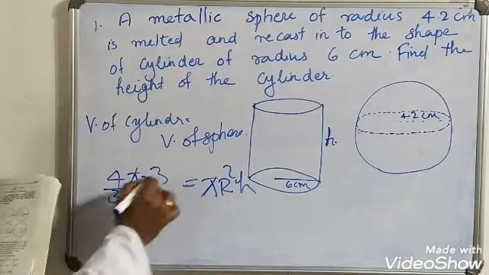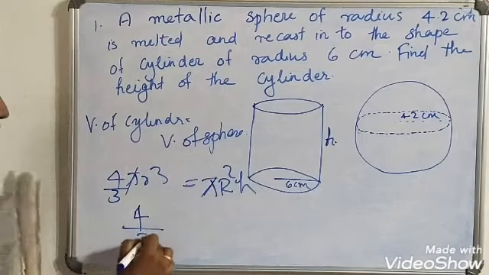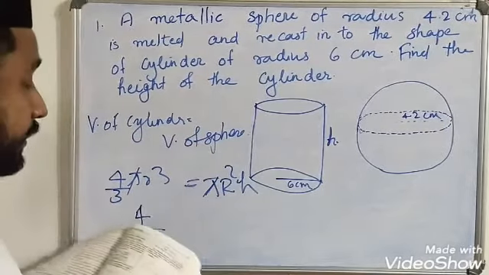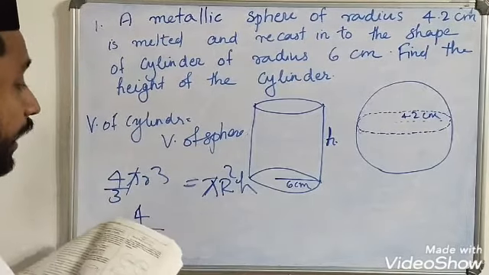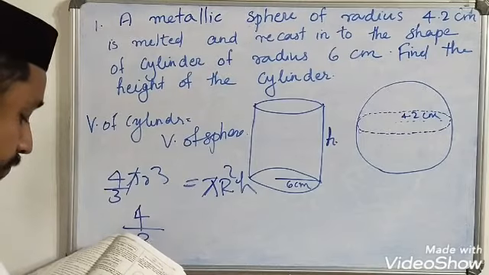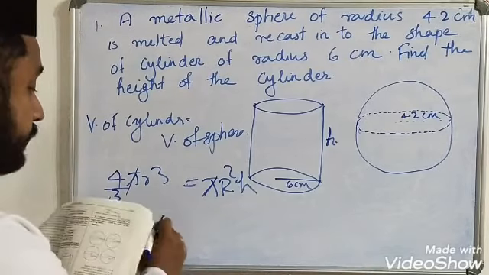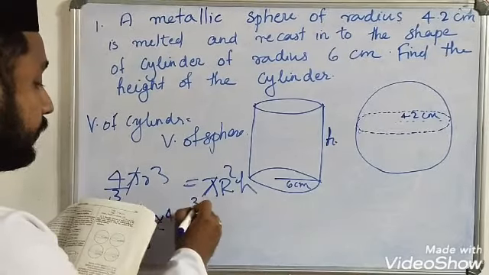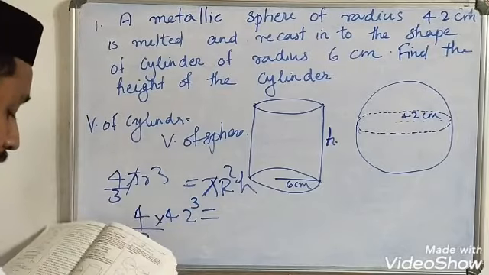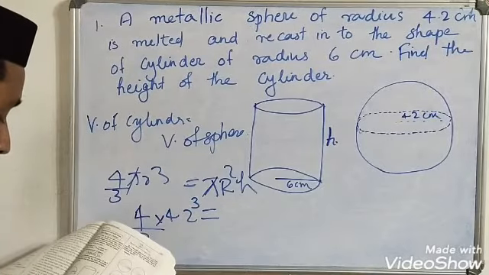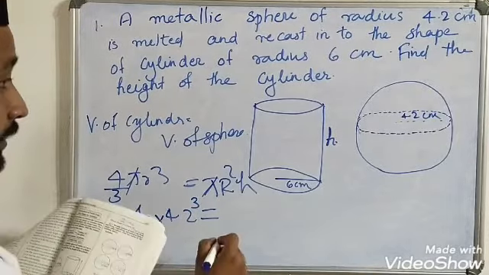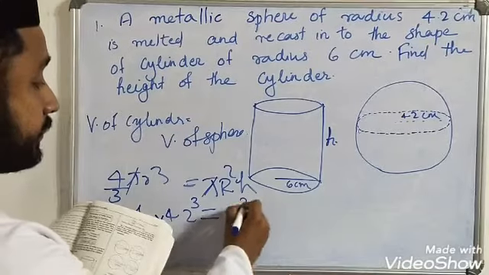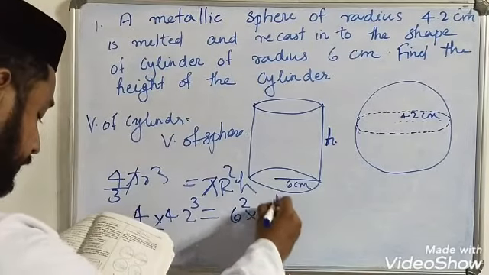So we can cancel pi. So 4 by 3 into r cube, radius is 4.2 cube, which is equal to r square h, that is radius is 6 centimeter, that is 6 square into h.